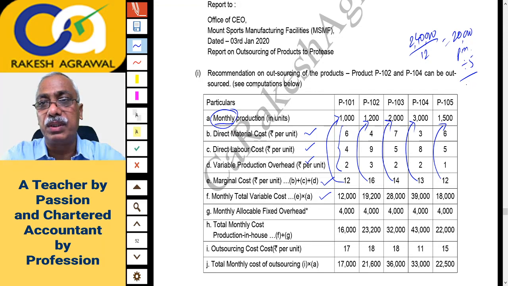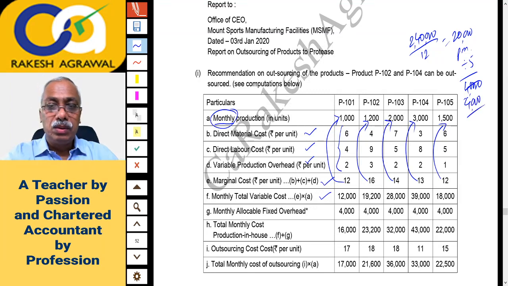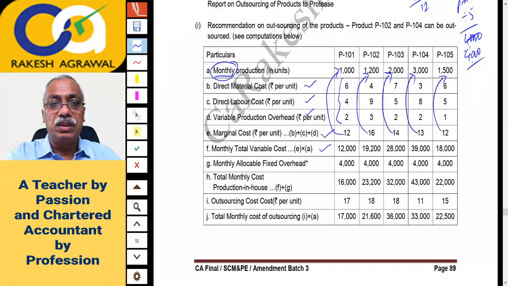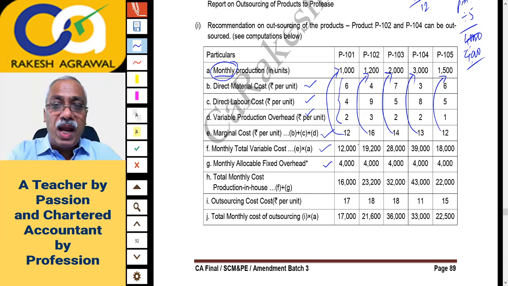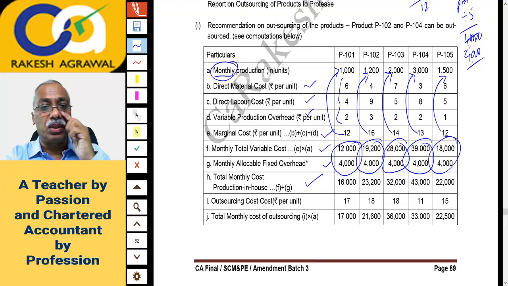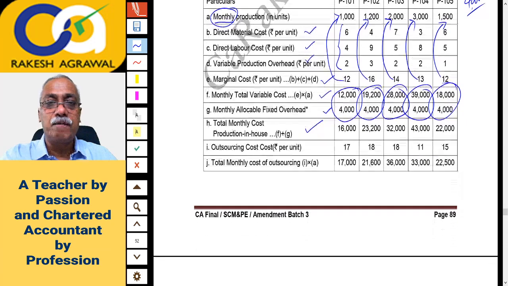That is what is written in the question. So it will become 4,000 for each product. That is how this 4,000 of monthly fixed overheads is written in everybody's column: 20,000 total per month divided over 5 products. And if you add these relevant costs together, you will get the total monthly cost for production in-house. If we produce, what will be the cost?